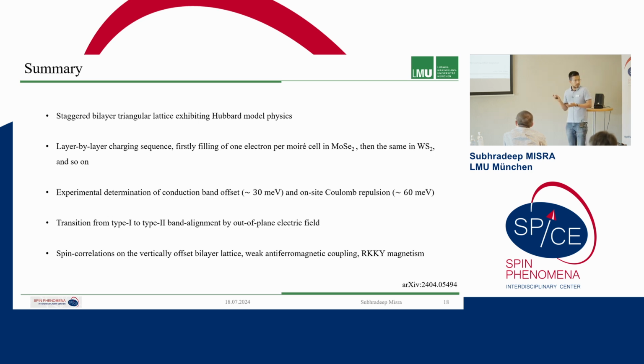And now we know what the conduction band offset in the system is and that it is type 2. And then we have spin correlations in a vertically offset bilayer lattice, and we can tune the RKKY interaction in the weak antiferromagnetic regime, and it can also be tuned as a function of doping in the system.